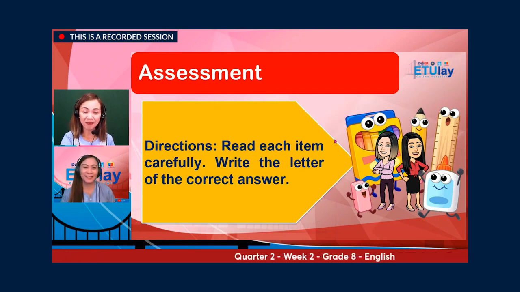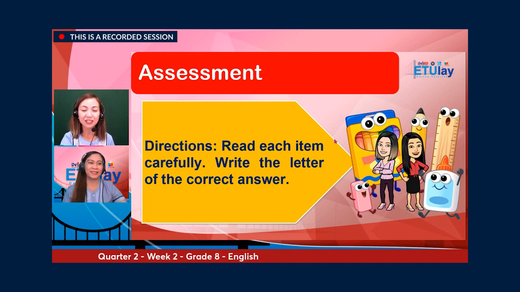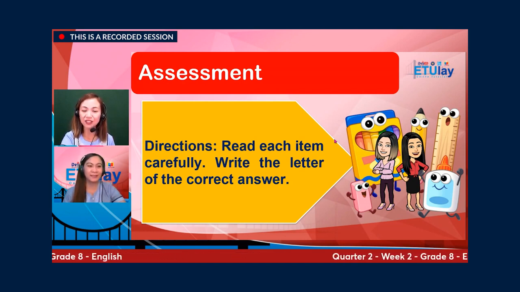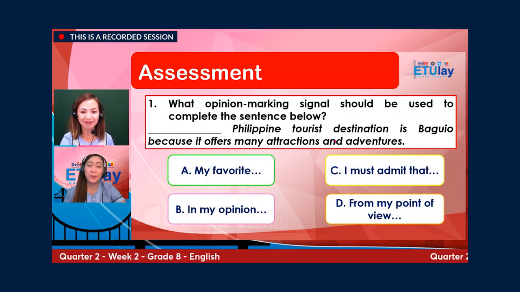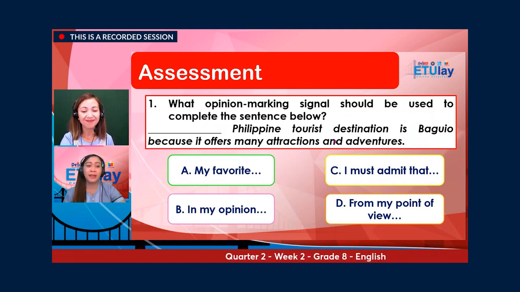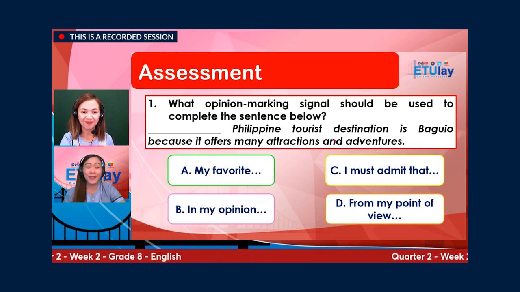At this time, we will answer some activities. Directions: Read each item carefully. Write the letter of the correct answer. Yes, for number 1, what opinion marking signal should be used to complete the sentence below? Blank Philippine tourist destination is Baguio because it offers many attractions and adventures. What signal are you going to use?